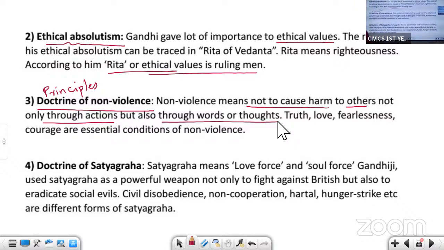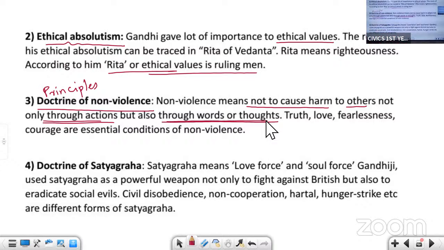We say that violence is harming anybody physically through your actions. But Gandhiji said that non-violence is not causing harm to others, not only through your actions, but with your words and thoughts also. We should not harm anybody with our words and thoughts.